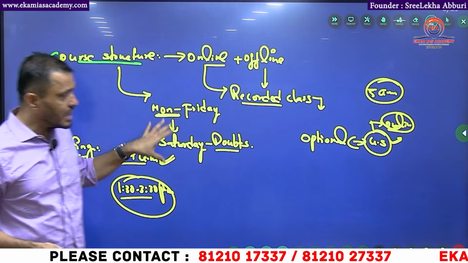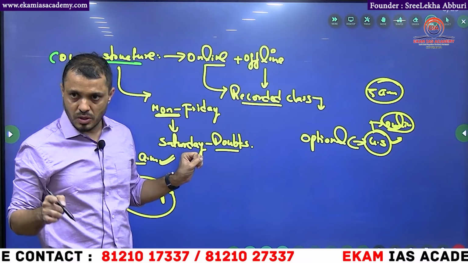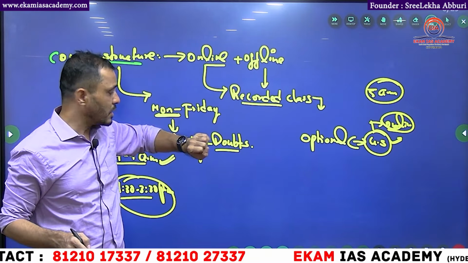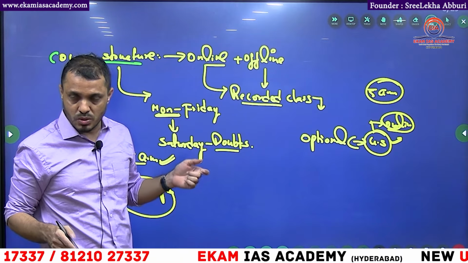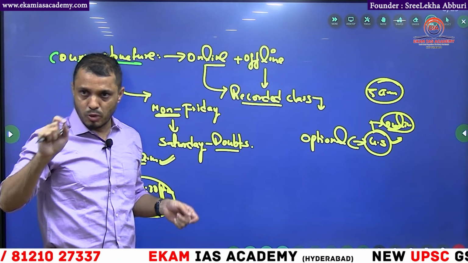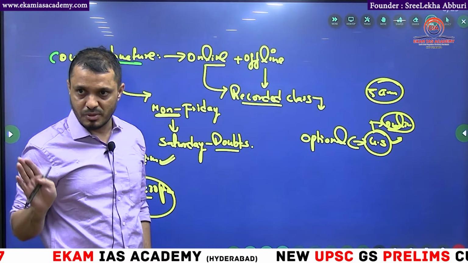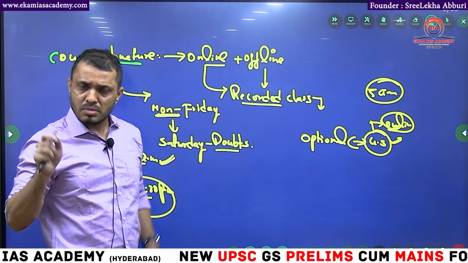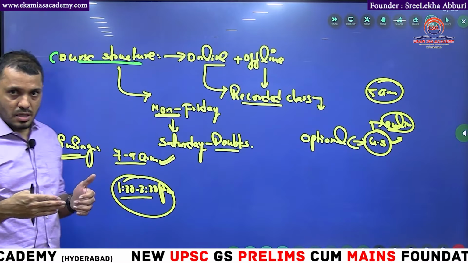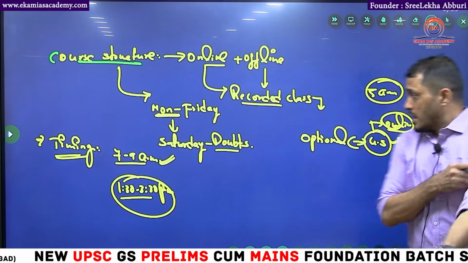So, this is regarding the class structure. After every class I will give the printouts to you, whatever I taught in the class. At the end of the course, after 3 or 4 months, I will give the complete material, both part A and part B, both papers, paper 1 and paper 2, as hard copy material. So, you can read that. This is about the course structure, students.